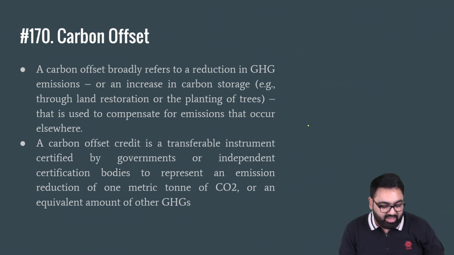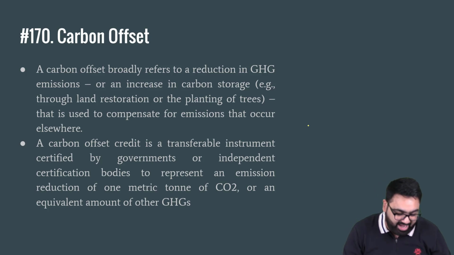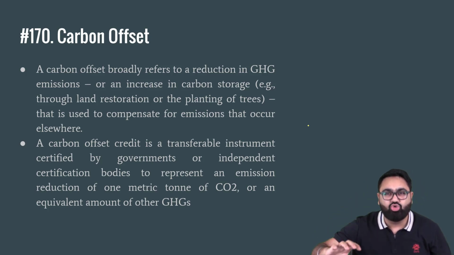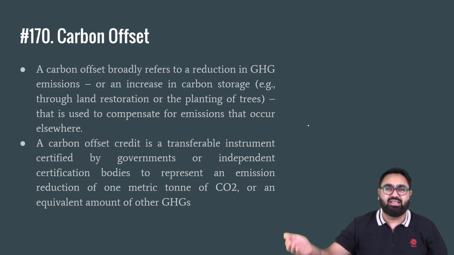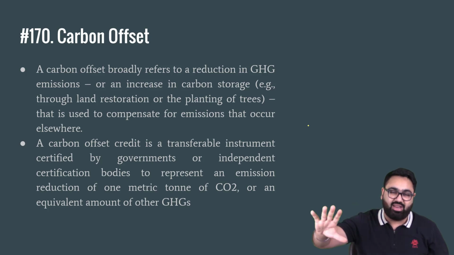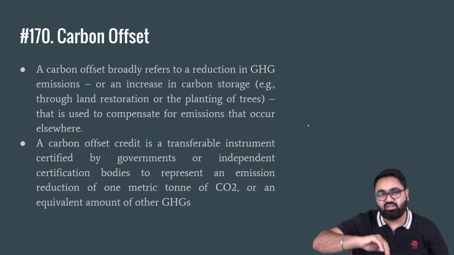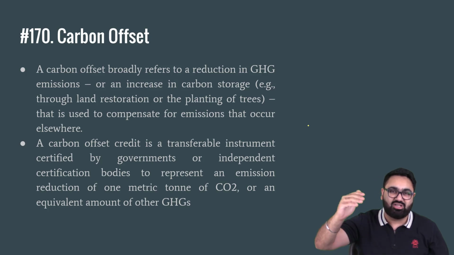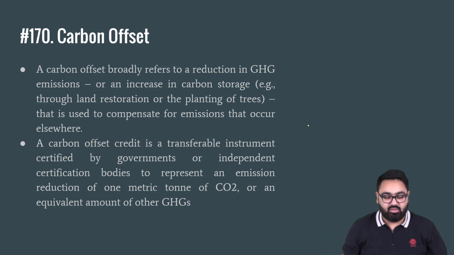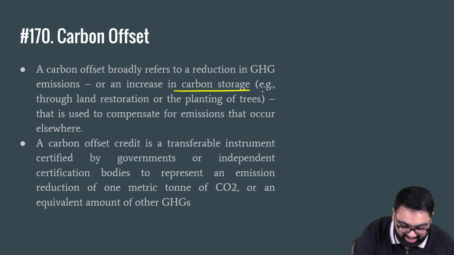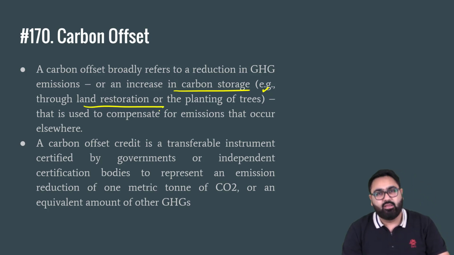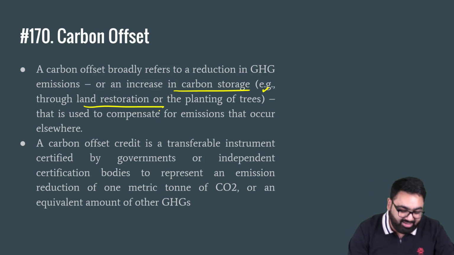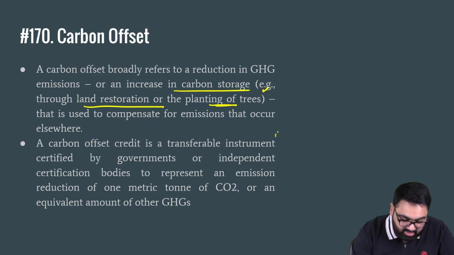We had discussed earlier as well what is carbon offset. The idea is that you cannot reduce your carbon emissions to zero. So what you can do is try to ensure that whatever emissions you have, you indulge in an activity where equal or more emissions are taken out of the environment so that carbon storage, etc., can be done. It is usually done mainly with either land restoration, so land that has been converted into desert, to restore that, or mainly through planting of trees.